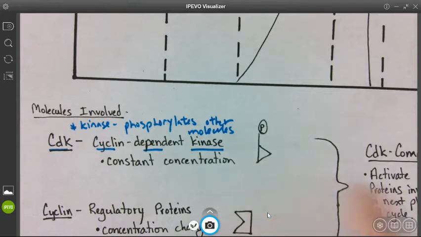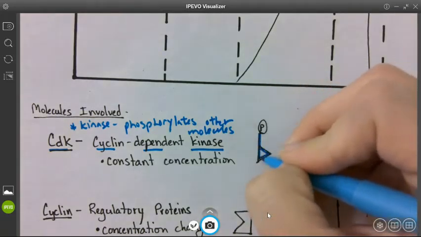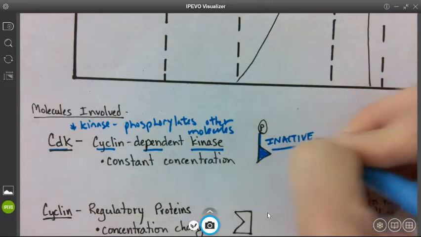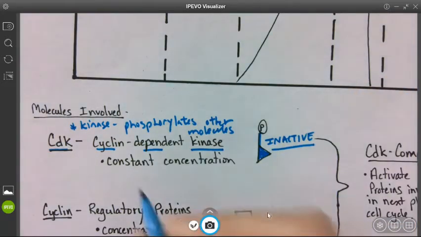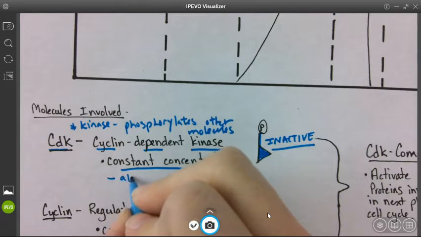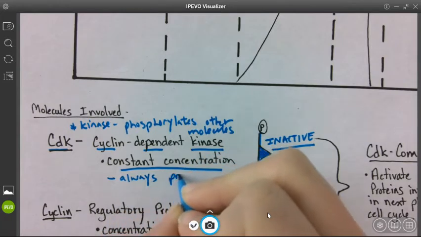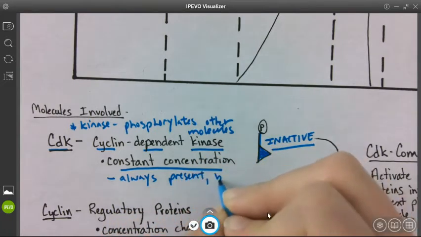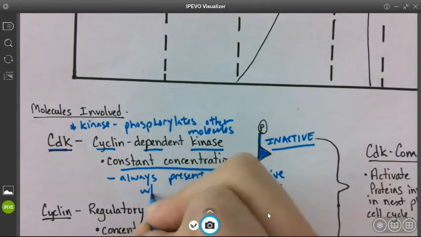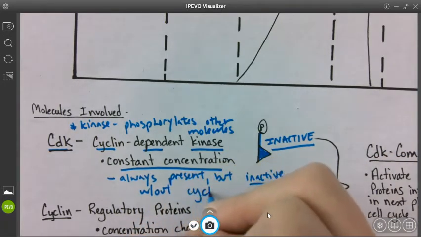So its default is off. So right now, this little kinase right here is inactive, okay? And there's a constant concentration inside your cell. So it's always present, but it's inactive without cyclins.